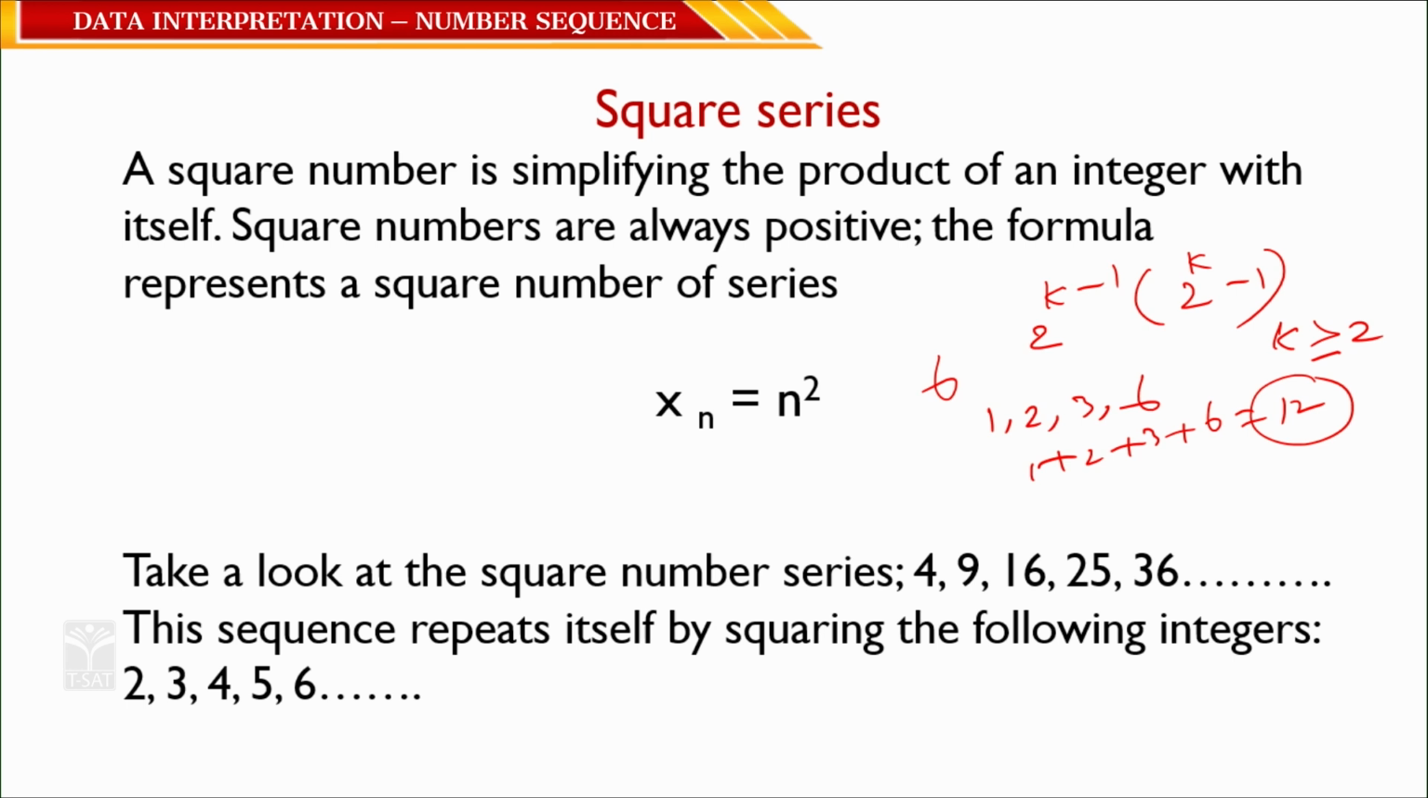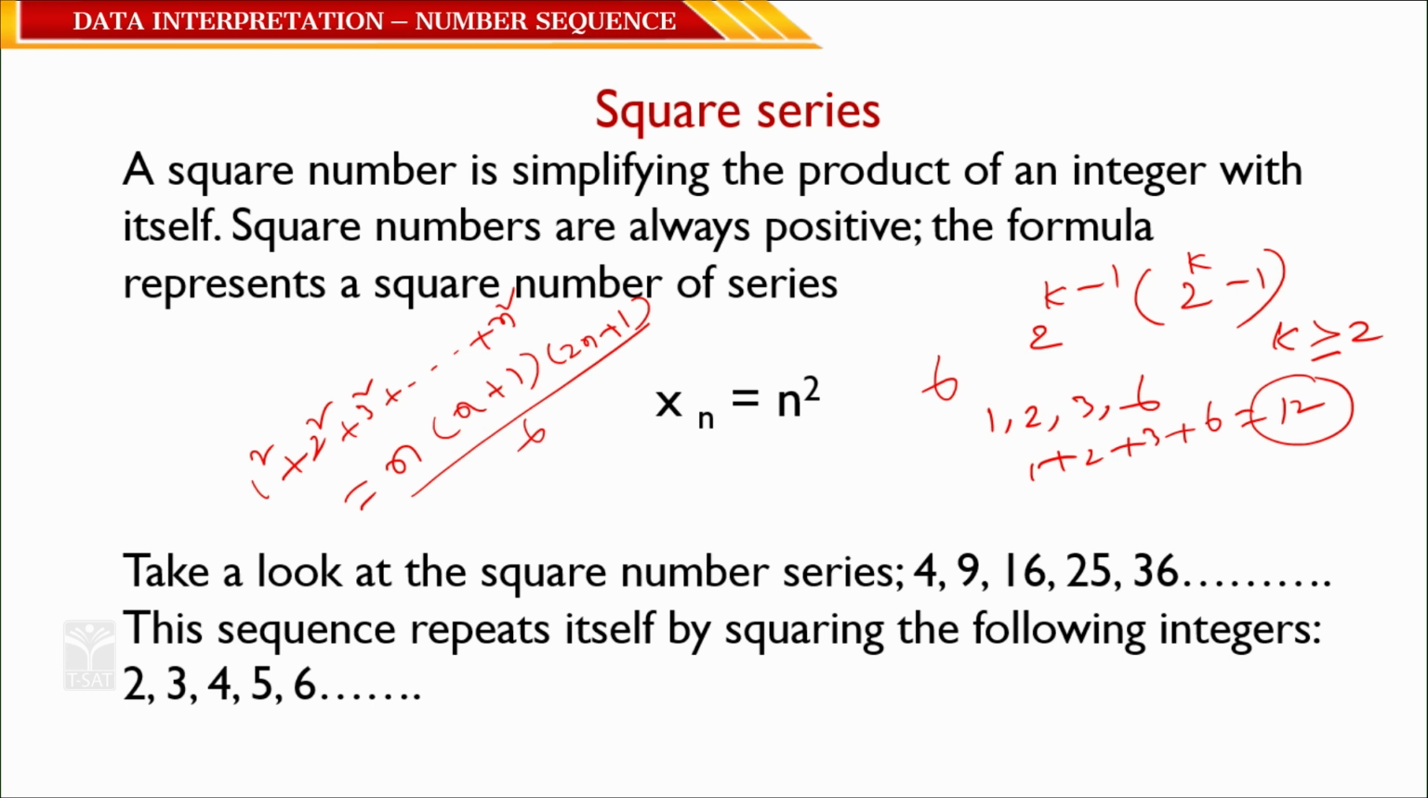And a very important note: 1 square plus 2 square plus 3 square and so on up to n square, the sum of squares of n natural numbers, its value is n(n+1)(2n+1)/6. This is the value. This is a very important formula: n(n+1)(2n+1)/6.